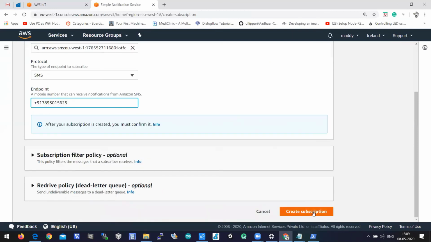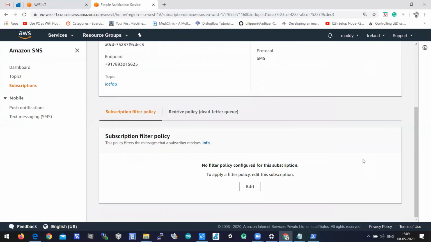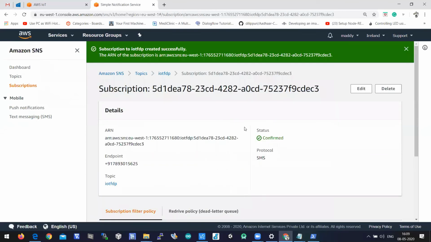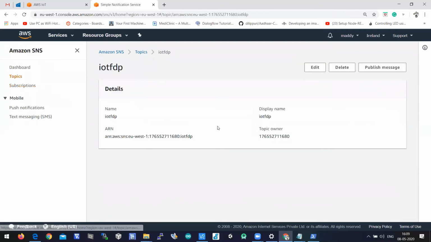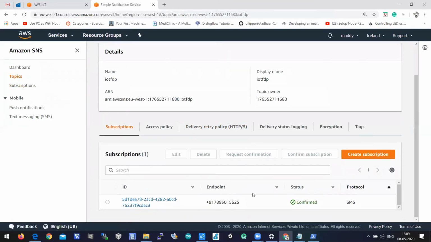Okay, let's click on create subscription. So here the subscription is added. You can see the subscriptions here. Where is this? SMS IoT FDP. On this topic there is an endpoint where you can see my endpoint as a mobile number. Now what is the topic name? IoT FDP is the topic name, and on this topic we have added one subscription. So here the subscription is the mobile number.